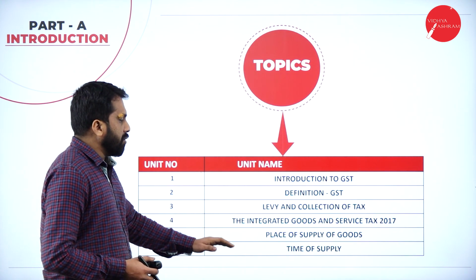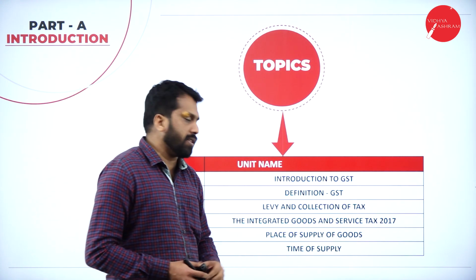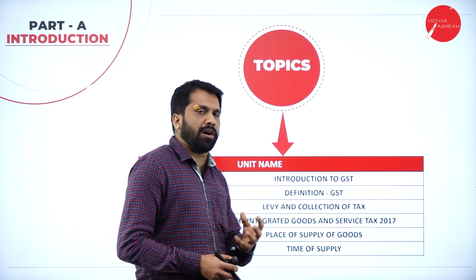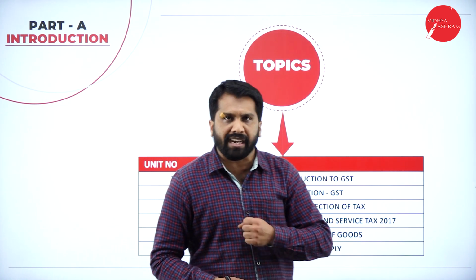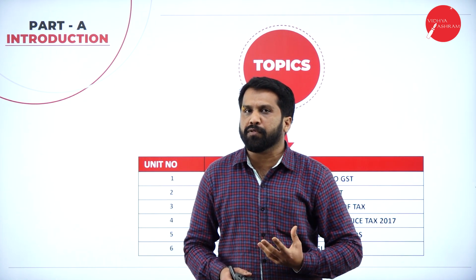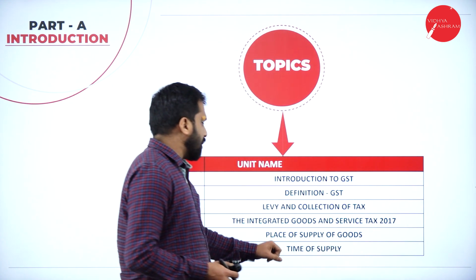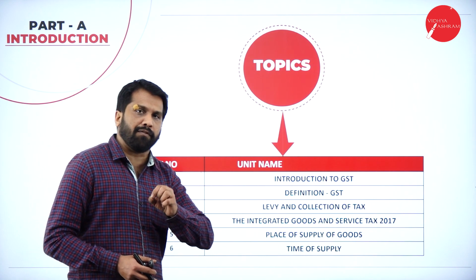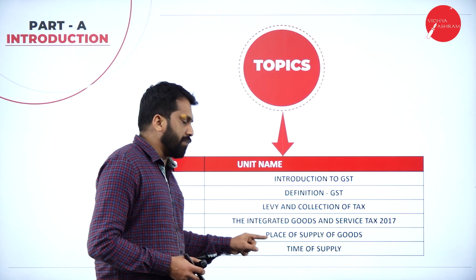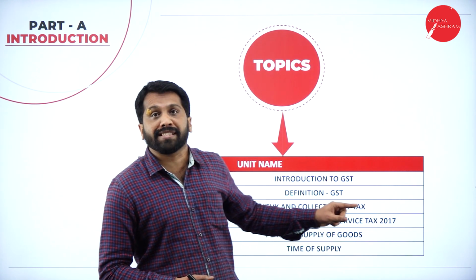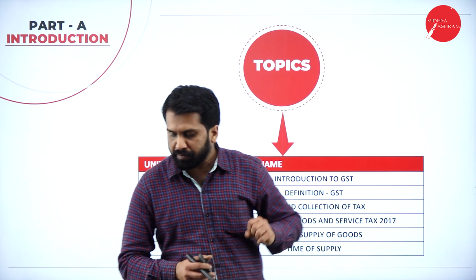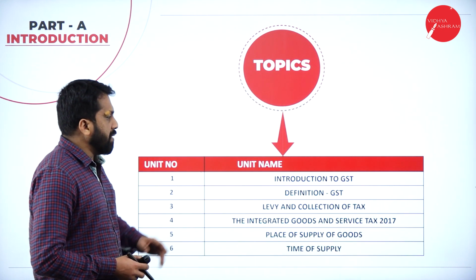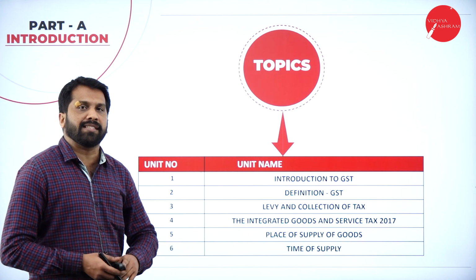Place of supply of goods and time of supply of goods. On place of supply of goods, normally you don't get any problem. If you do get one, it is a small problem for 5 marks. But on time of supply of goods, you will get many problems, for 10 marks and for 5 marks. So these are the topics we are going to cover in today's session.